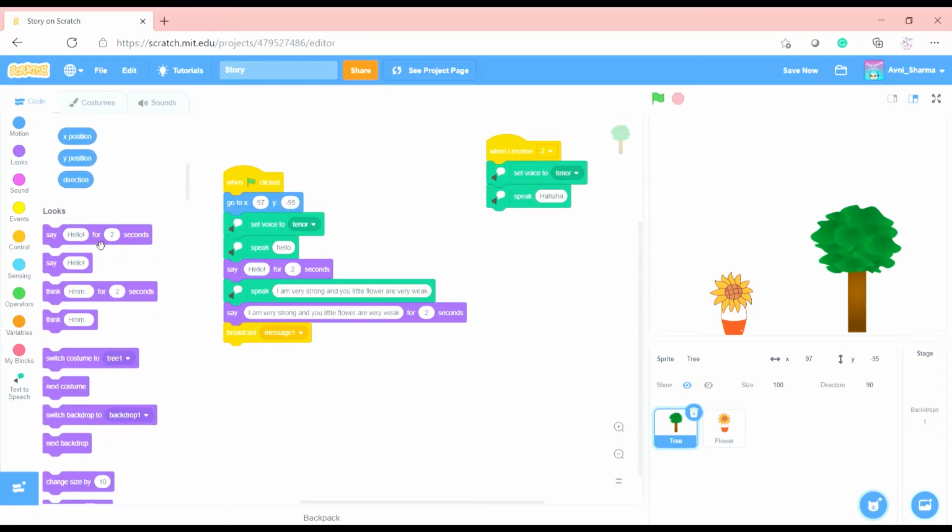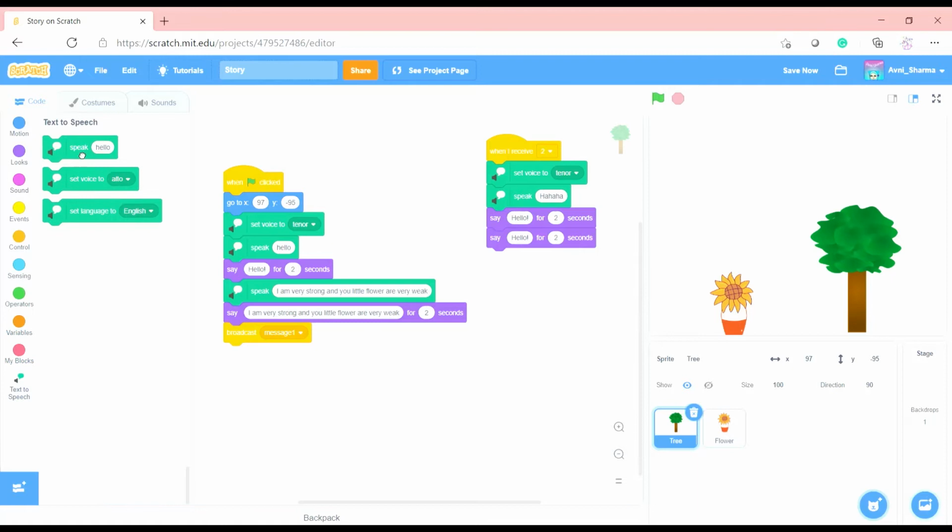Let's put 2 of these so then we don't have to go from looks again. Then let's drag another speak between them. Ha ha ha. Let's put the same thing here. Ha ha ha. What a funny joke.